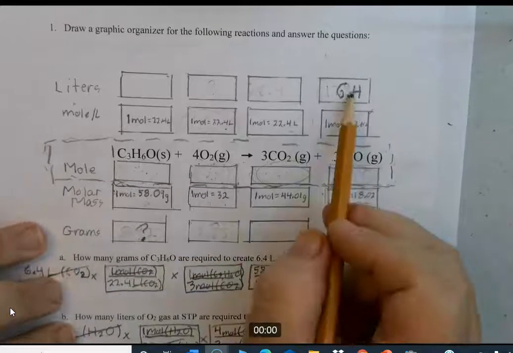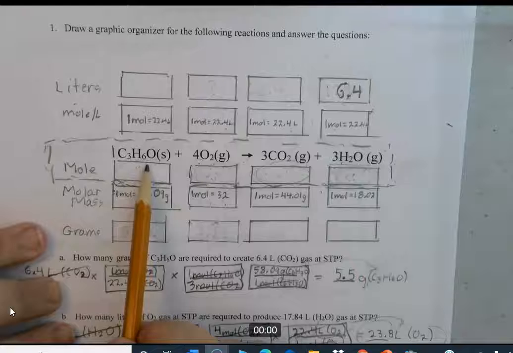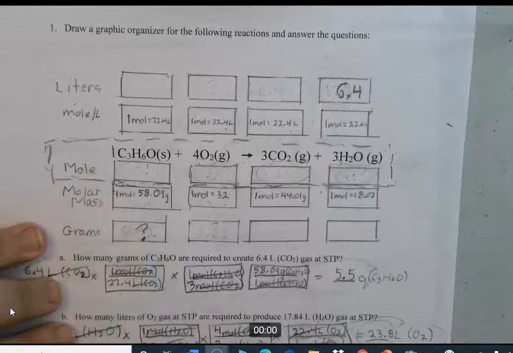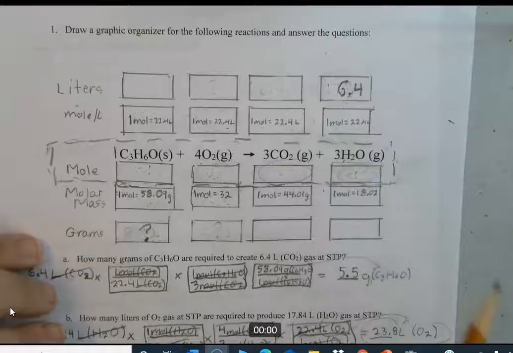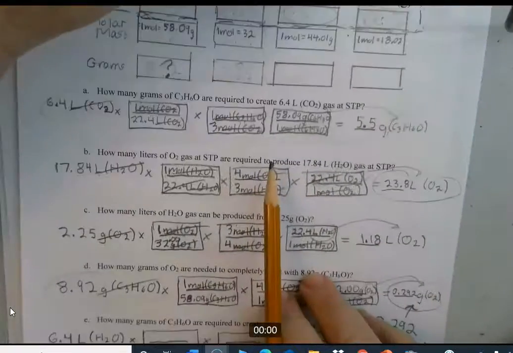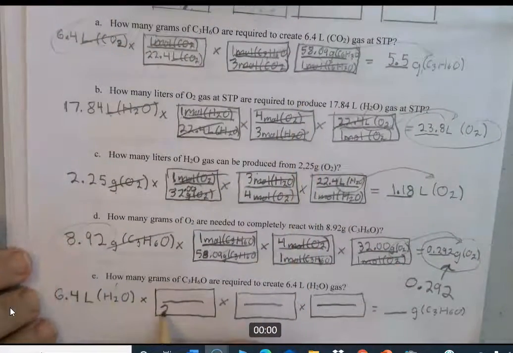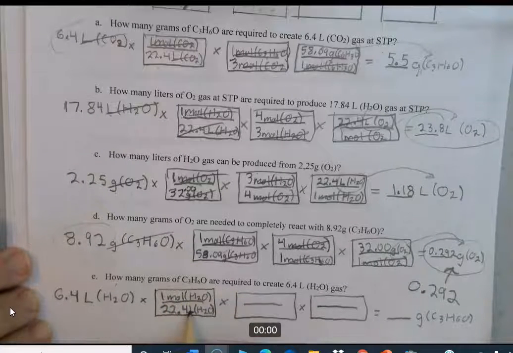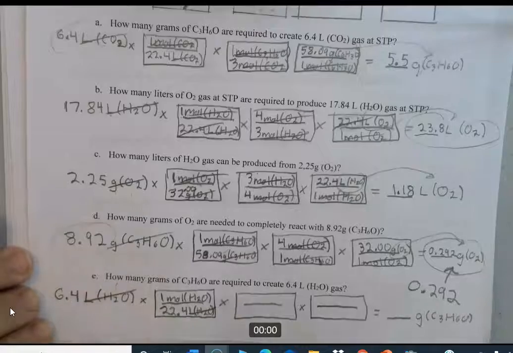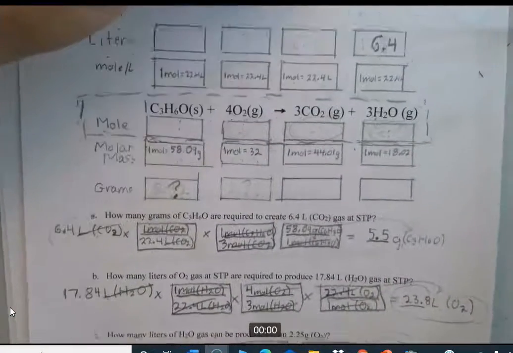So we're trying to get from 6.4 to here, so you got to go into the equation, across the equation, moles to moles, and back out using molar mass. Okay, so the first conversion is going to be 1 mole is 22.4 liters of water, and we need to make liters of water cancel out, so the 22.4 liters is going to have to go on the bottom. Okay, liters H2O cancels.